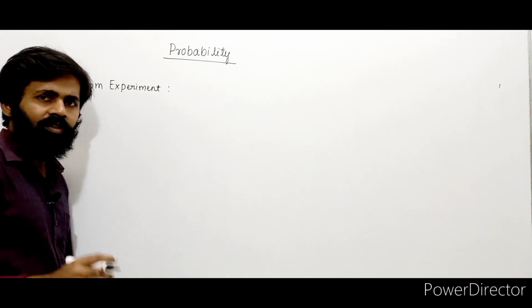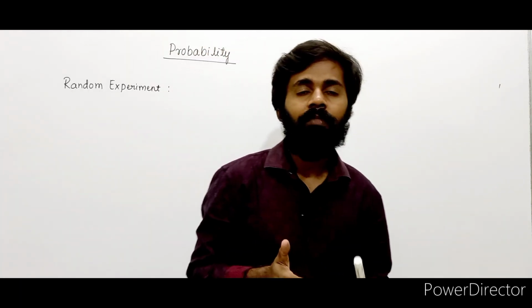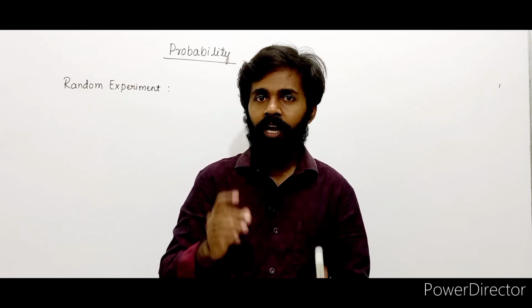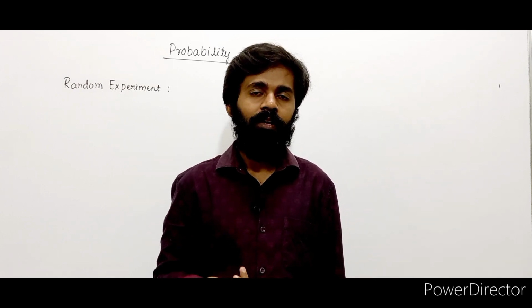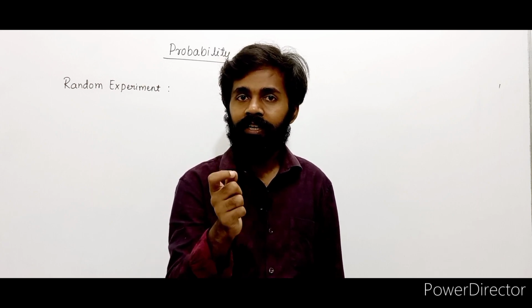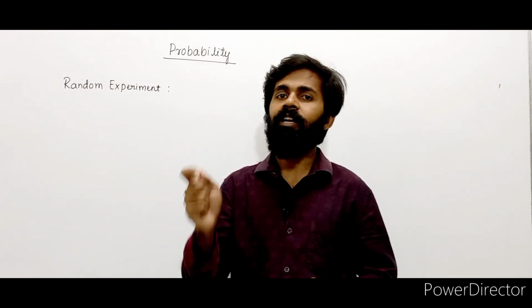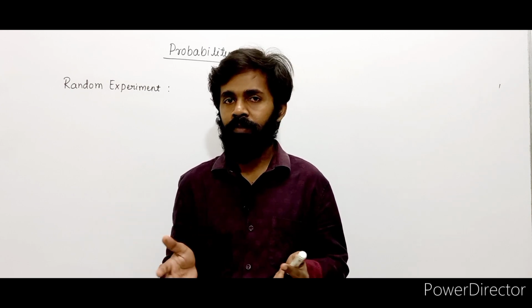There are basically two types of experiments, random and deterministic. Random experiment means the experiment in which output cannot be predicted. For example, if you toss a coin, what face you will get, tell me exactly. Is it possible? No, you may get head or you may get tail. So output cannot be predicted exactly. Now that experiment is called a random experiment.